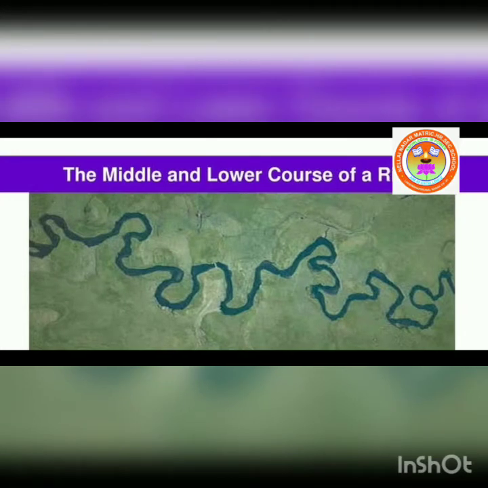Here, the middle course. The river enters the plain in its middle course. The volume of water increases with the confluence of many tributaries, and thus increases the load of the river. Thus, the predominant action of a river is transportation.